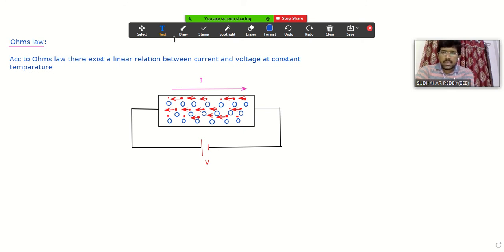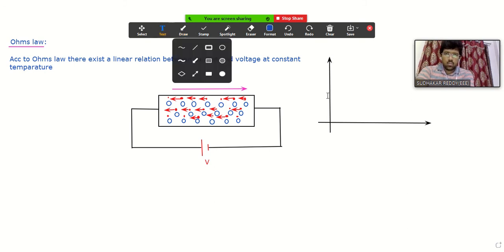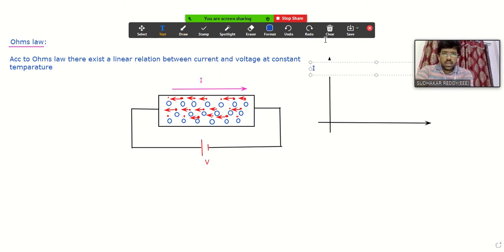What is the meaning of linear relation? I will draw it. Observe here. Between current and voltage, suppose we consider the current on the y-axis and the voltage on the x-axis. According to Ohm's law, we have a linear relation. Linear relation means, if you draw the variation of the current with respect to the variation of the voltage, the variation should be a straight line passing through the origin.